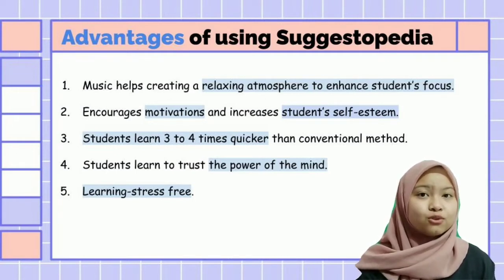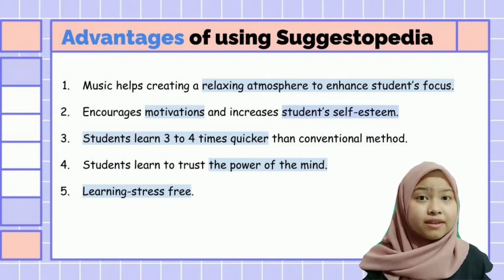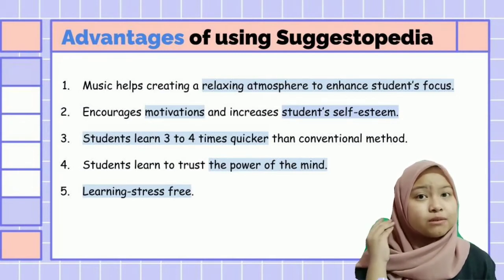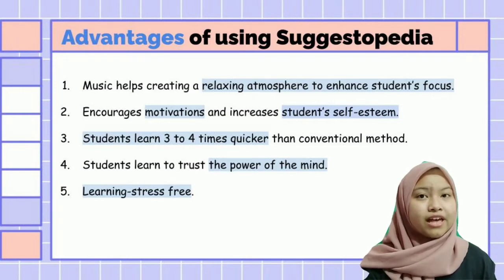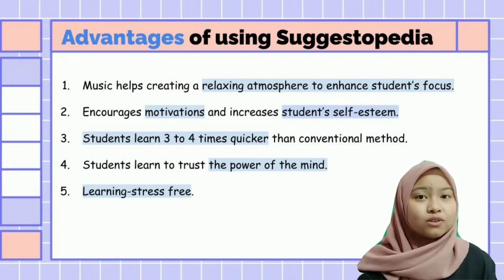Moreover, students learn to trust the power of the mind. This is because Suggestopedia methods activate mental potential. And lastly, they will have stress-free learning, where the students will feel less pressure and be happy in learning so that they can easily achieve meaningful learning.